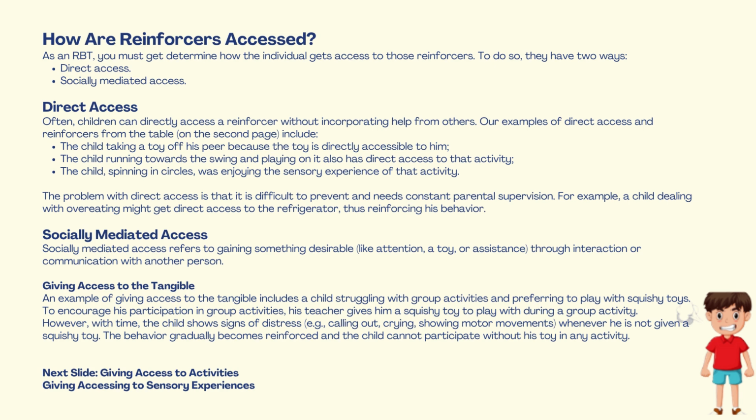Direct access to reinforcers. Direct access occurs when an individual gains reinforcement independently, without needing assistance from another person. Some common examples include a child taking a toy from a peer because it is immediately available, a child running toward a swing and playing on it, accessing the activity without help, or a child spinning in circles, engaging in a sensory experience purely for self-stimulation.